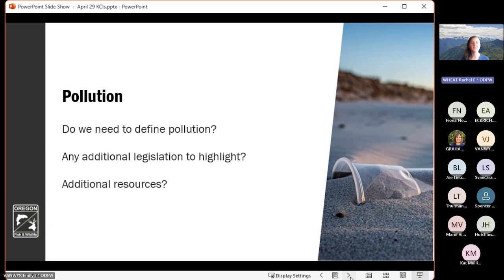So as we guide users of our State Wildlife Action Plan to specific tools and resources to help combat pollution in the state and to help mitigate the impacts of pollution on fish, wildlife, and habitats, what are the resources that have been most helpful to you that we can direct users to outside of the State Wildlife Action Plan?